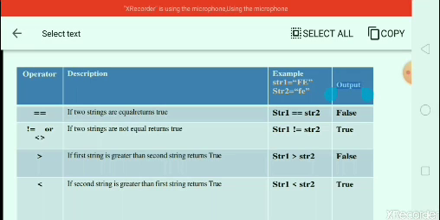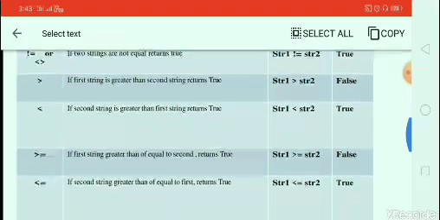Greater than: if the first string is greater than the second string, it returns true. If the value of string 1 is not greater compared to string 2, then it is false. Less than: if the second string is greater than the first string, then it returns true. If the value of the second string is greater compared to string 1, then the output is true.